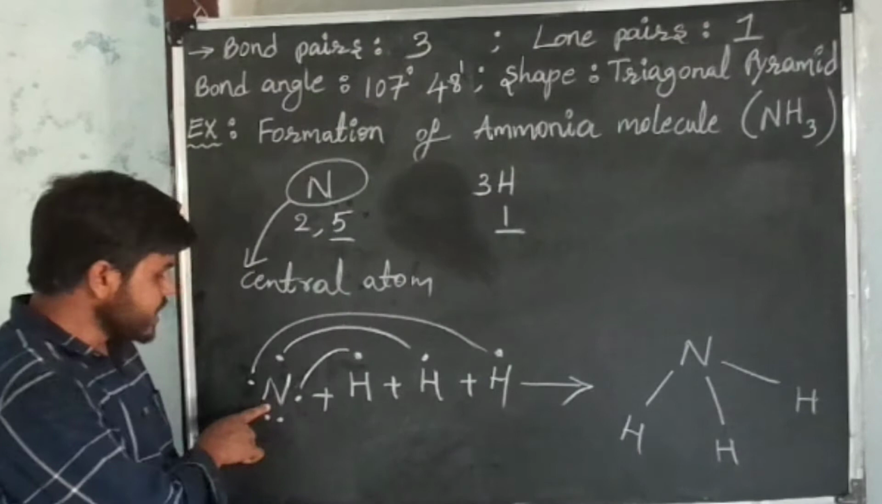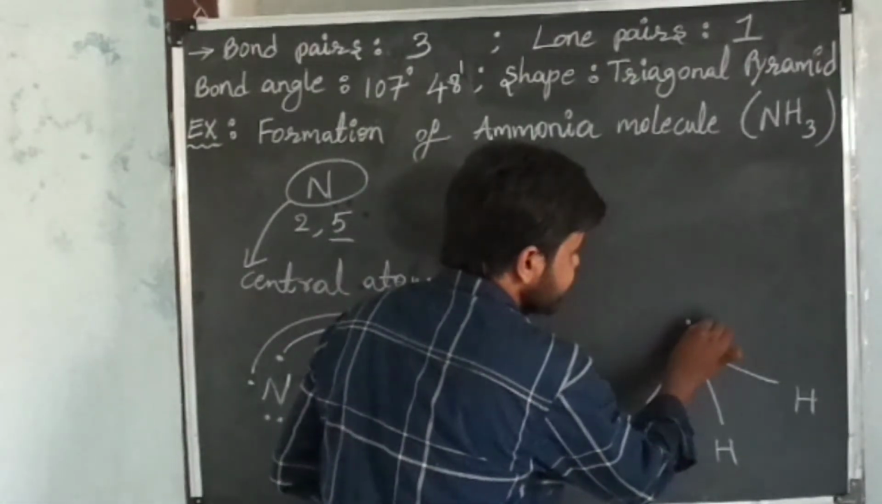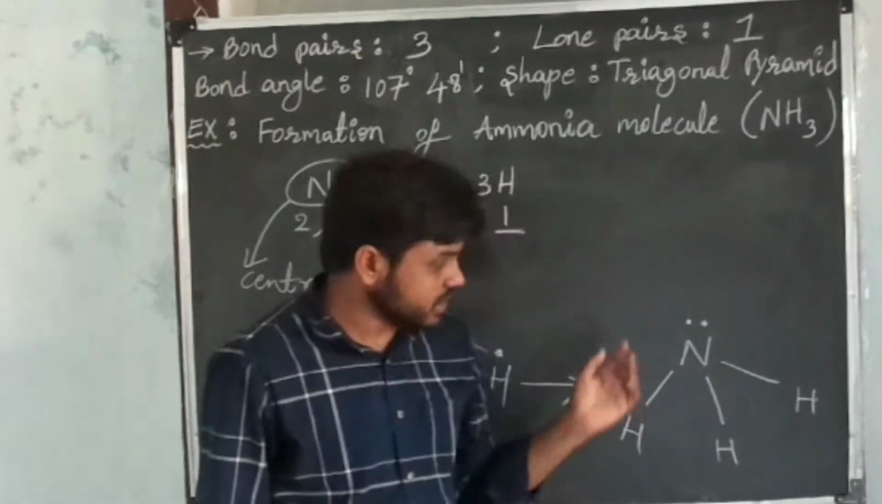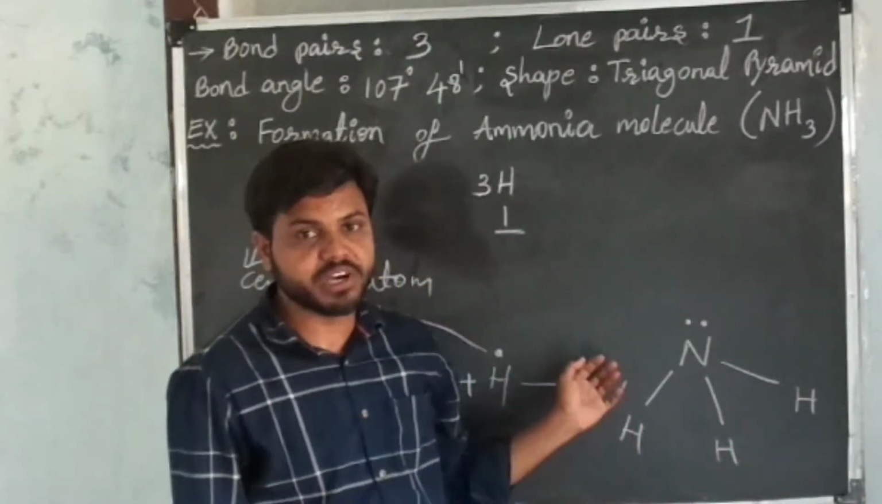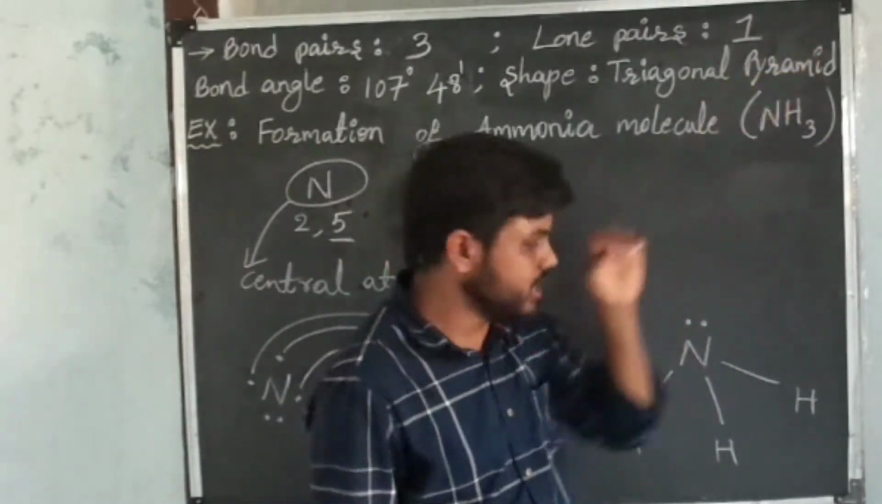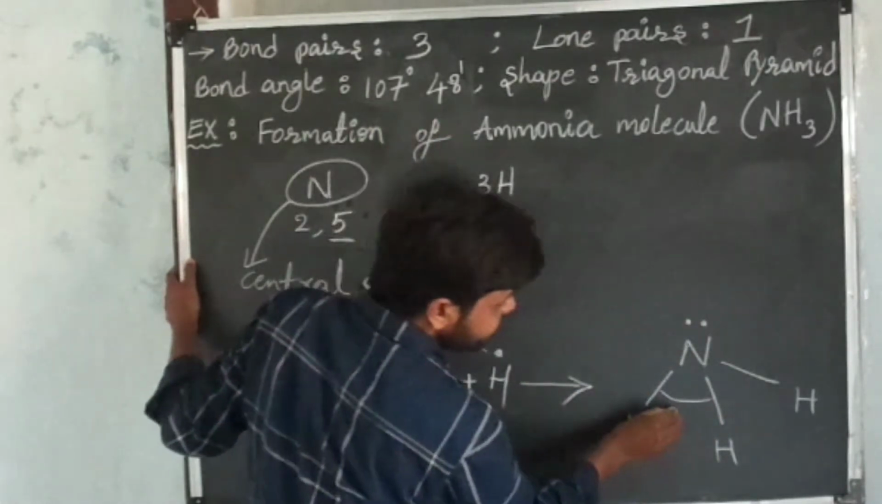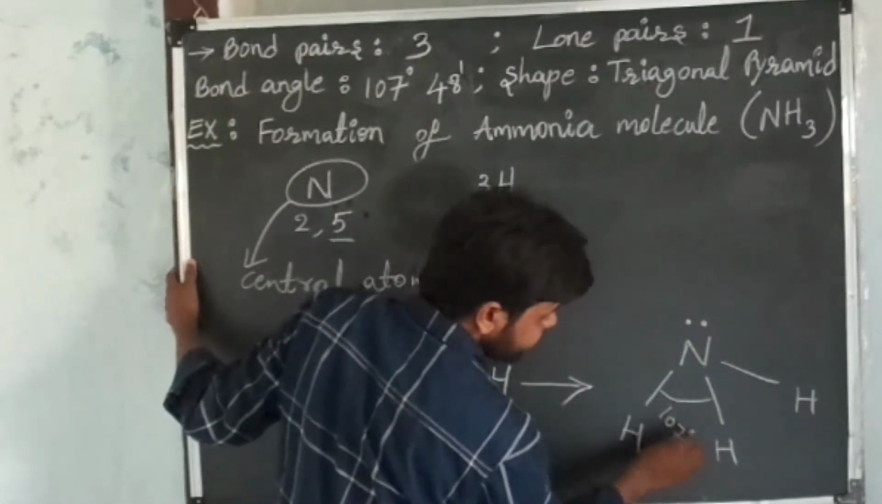In the nitrogen atom, one lone pair is there, and I am placing that lone pair as it is. Now this is our required structure of the ammonia molecule. We get ammonia in trigonal pyramid shape. The bond angle between bond pair electrons is 107 degrees 48 minutes.